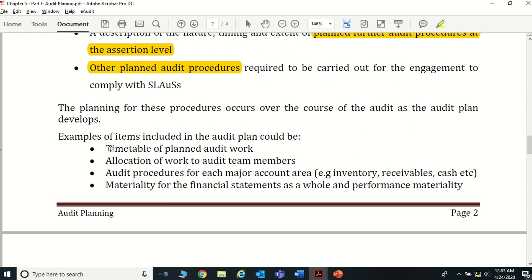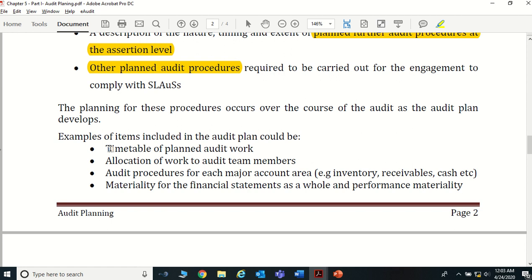We need a timetable from when we start the audit to when we issue the financial statements. And the allocation of work to audit team members, to whom we allocate what areas, is part of the audit plan.